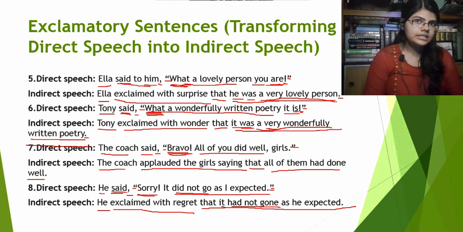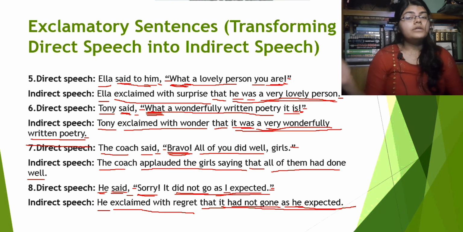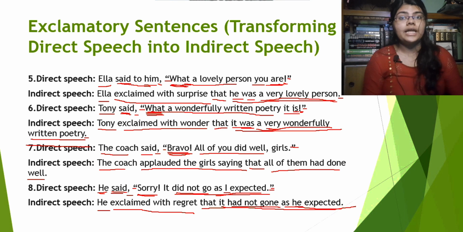We already discussed it in the earlier parts. Now, "as I expected" will be "as he expected." "I" will be replaced by "he" because here the speaker is he. Right? So guys, that was all for narration change, transformation of direct speech into indirect speech in case of exclamatory sentences.